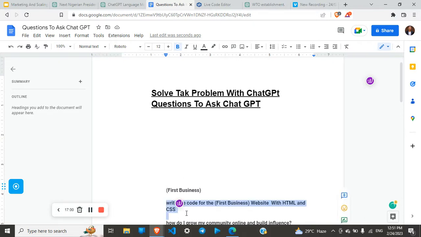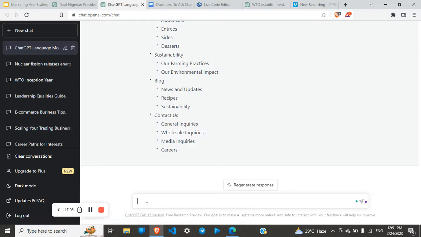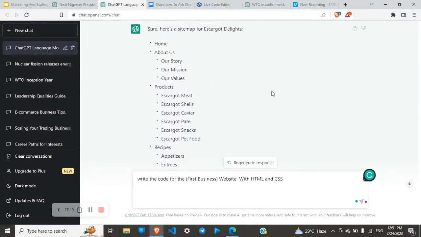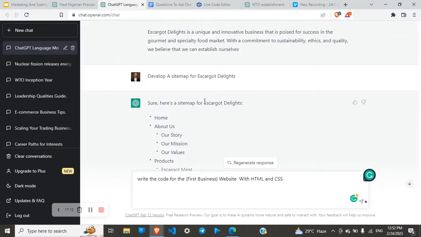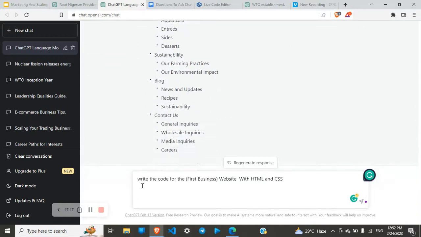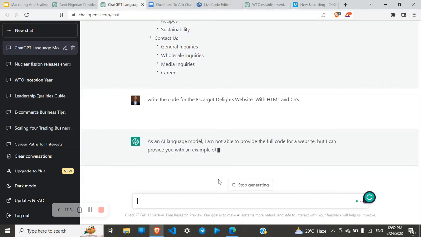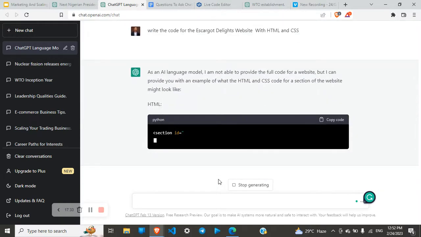Now let's write some code. Let's say we want to transform this into a website, and we'll paste that. Remember, it's Escargot Delight. Copy. Now let's change this first name to the business name, which is Escargot Delight. Take that out and let's go. Now we want to write HTML and CSS code for the Escargot Delight website. Let's see how it goes.